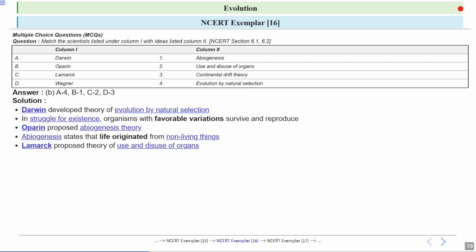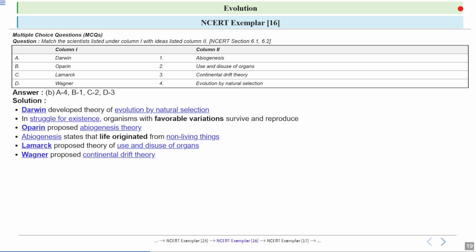Let's talk about Lamarck. Lamarck suggested that if an animal uses a part of its body, then this part will grow stronger, and if the organism is not using that organ, that organ will become weaker and it will disappear over the generations. We talked about the use and disuse of the organ.